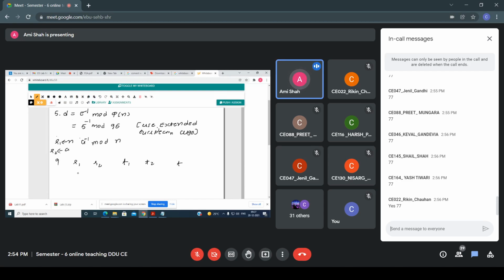Now what is the value of R1? R1 is n, so here you have to write 96. And R2 is 5, that you have to write. Now all of you know that Q equals R1 divided by R2. So what do you get here? 19. Initially you take T1 as 0 and T2 as 1, right? What about the T value?